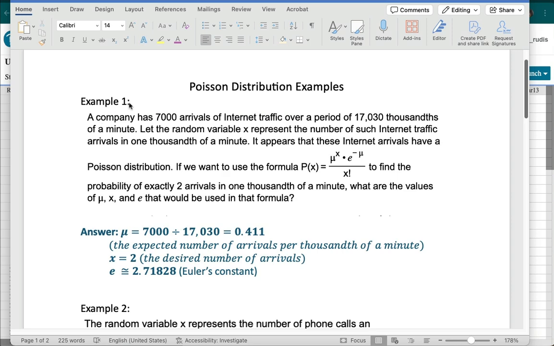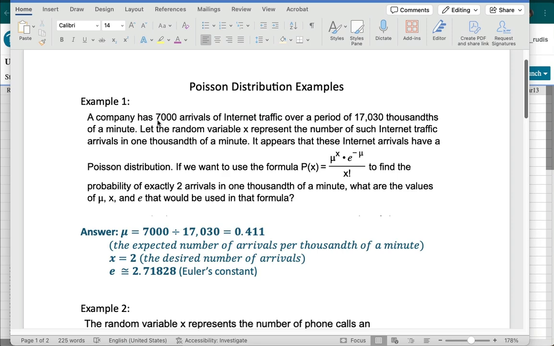So the first example, and these are just word problems here. A company has 7,000 arrivals of internet traffic over a period of 17,030 thousandths of a minute. So we're talking about computers here. Computer calculations take place over thousandths of a minute, very small intervals of time.